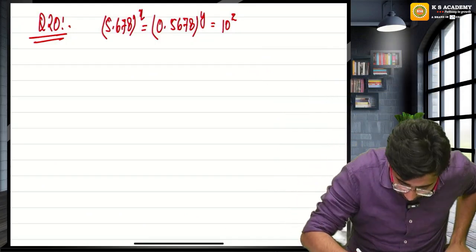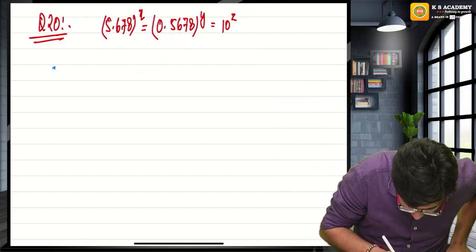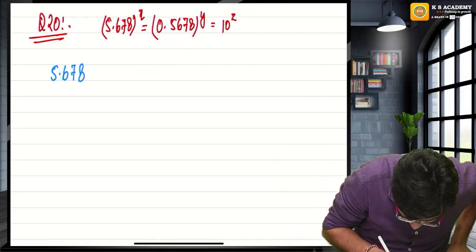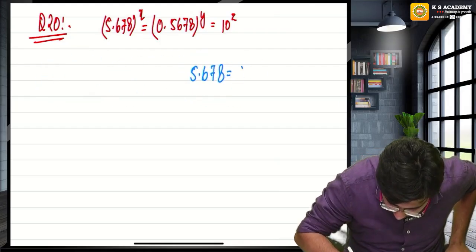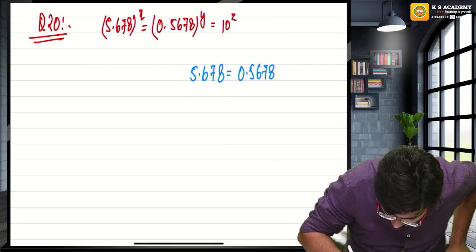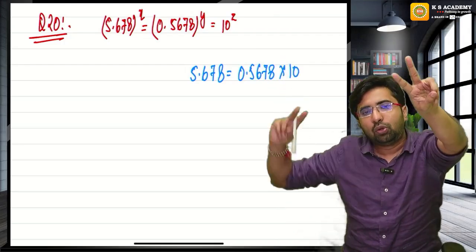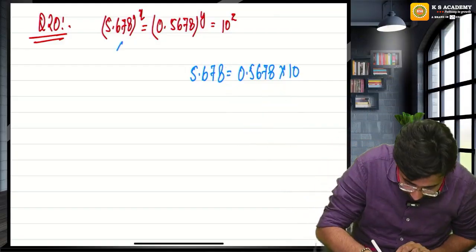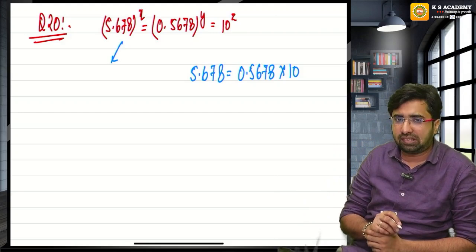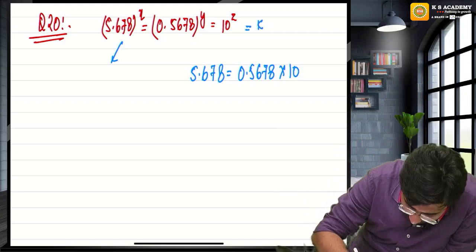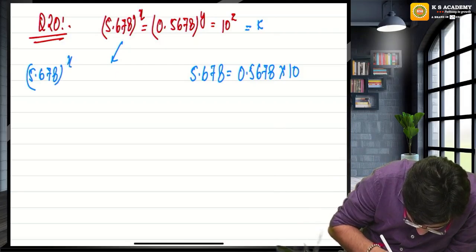I will use any two numbers. If I multiply this by 10, I will get this. So 5.678 is equal to 0.5678 multiplied by 10. I use two numbers to form the third number. Now I am not waiting for the value of x, y, z. Now I need the value of 5.678. Let's assume everything is equal to k. 5.678 raised to the power x is equal to k.